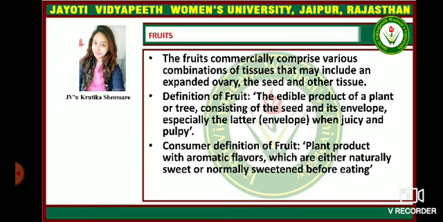So what basically are fruits? The fruit commercially comprises various combinations of tissues that may include an expanded ovary, the seed and other tissues. The definition of fruits: the edible product of a plant or a tree consisting of the seed and its envelope, especially the latter when juicy and pulpy. Consumer definition of fruit is a plant product with aromatic flavor which is either naturally sweet or normally sweetened before eating.